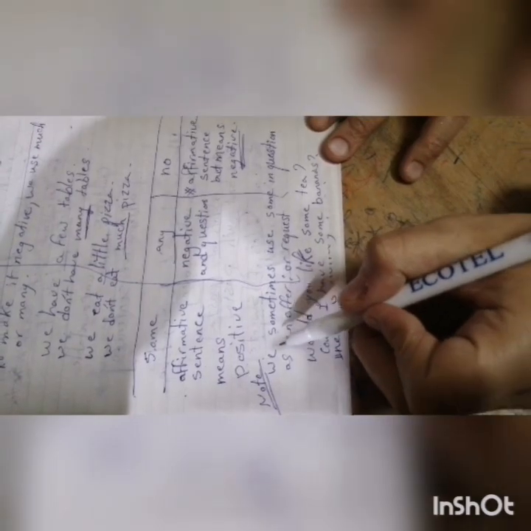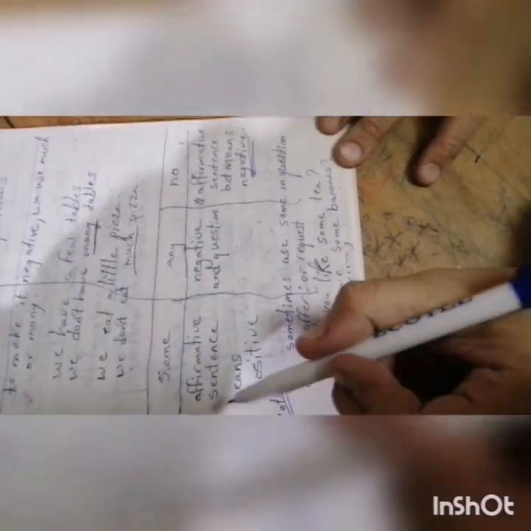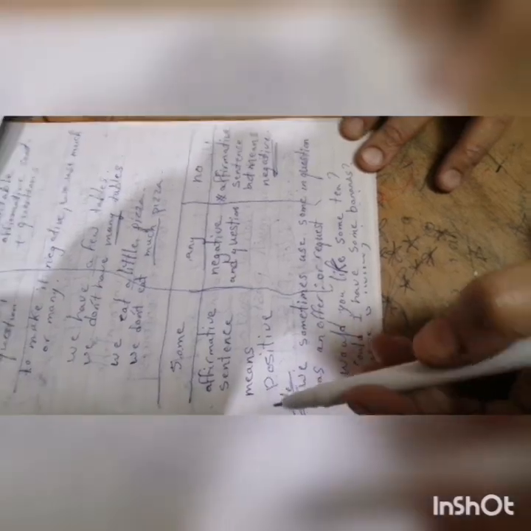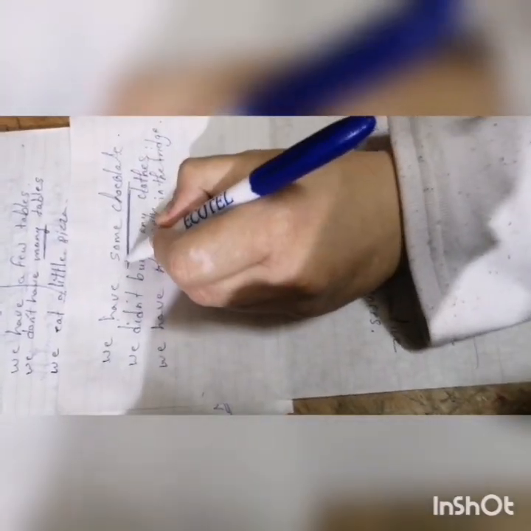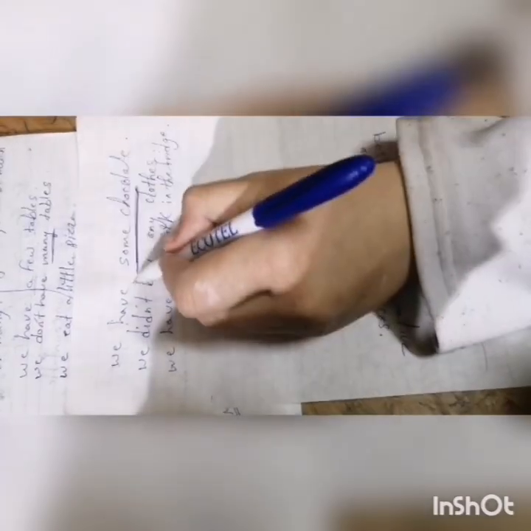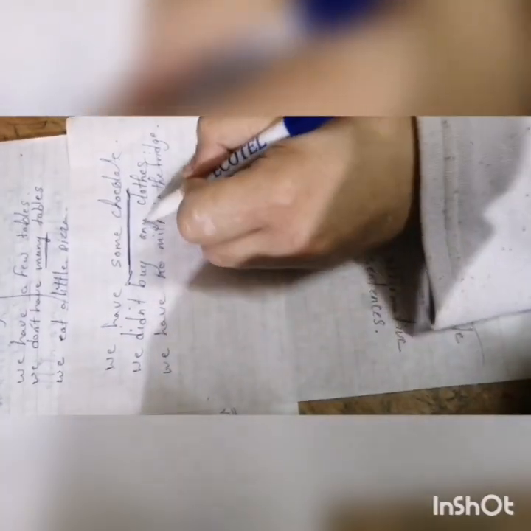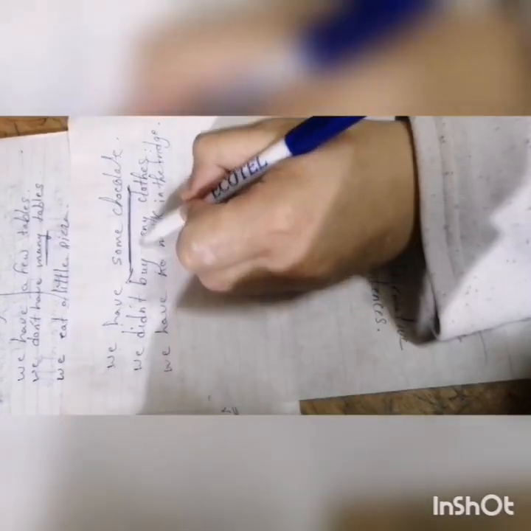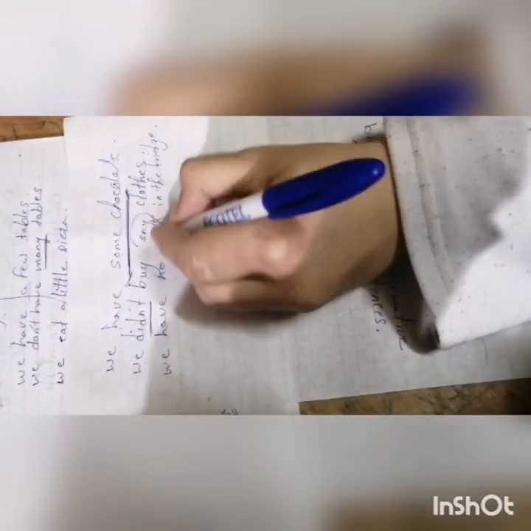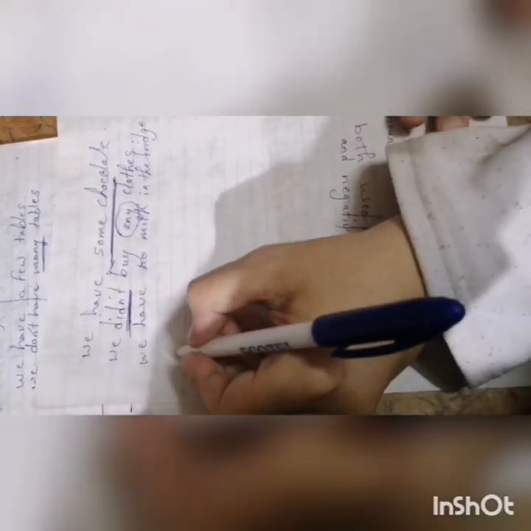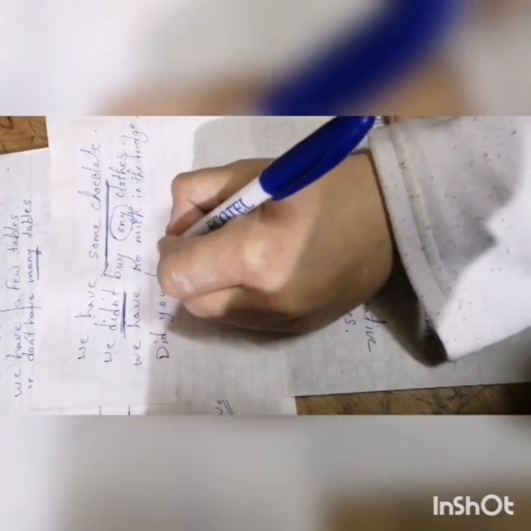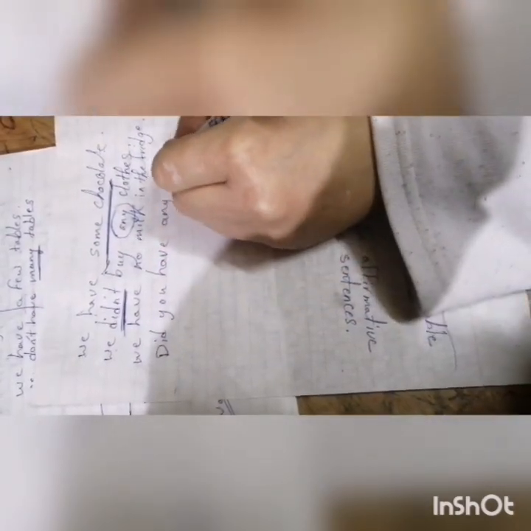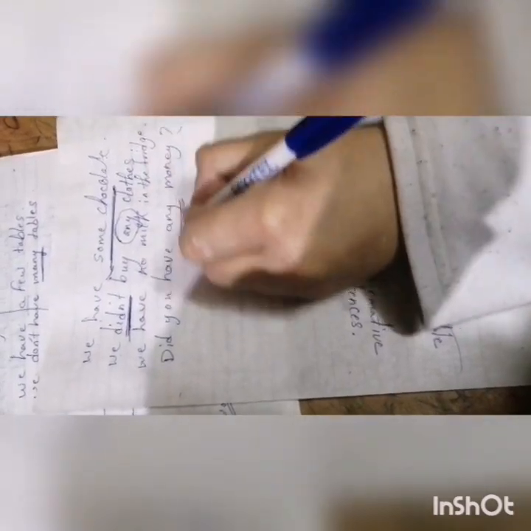For example, we have some chocolate. So here this means that we have some chocolate, and it is affirmative, a positive thing. When I say we didn't buy any clothes, it means that we didn't do this, and it is in the negative form. And I can make it a question, like, did you have any money? So to make a question, I use any.